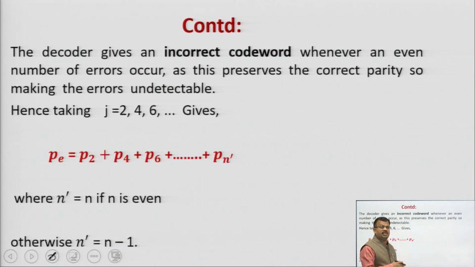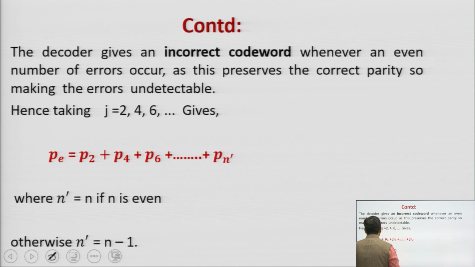Now, the decoder gives an incorrect code word whenever an even number of errors occurs. Last time I told you, when an even number of errors occurs, the errors are undetectable. Even number means 2, 4, 6, 8, 10 and so on.